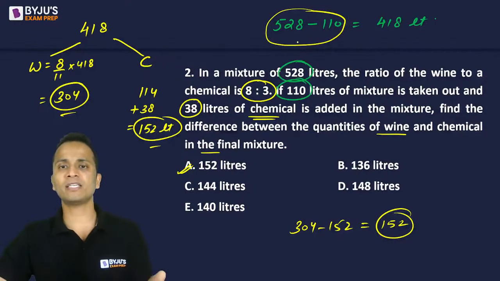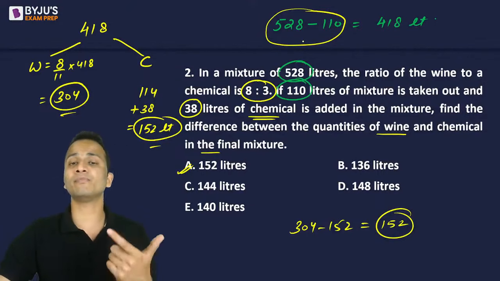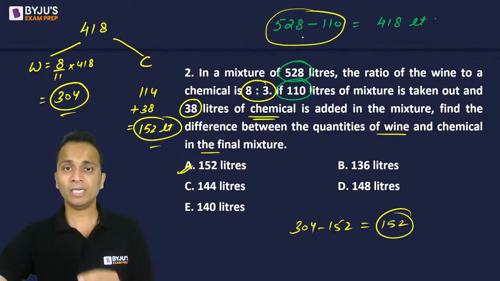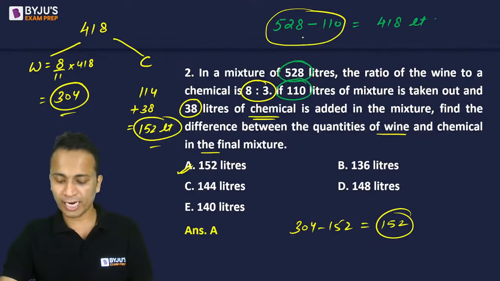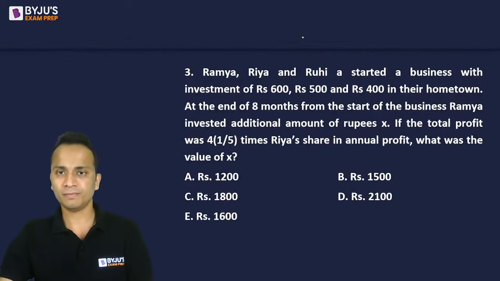First of all I removed the mixture, and then I converted it, or I separated it in terms of wine and chemical. This is a better way out. ठीक है, चलिए आगे चलते हैं. So that was question number 2. Correct answer is option A, that is 152 liters. Moving on to question number 3.